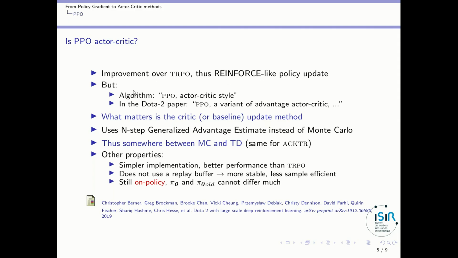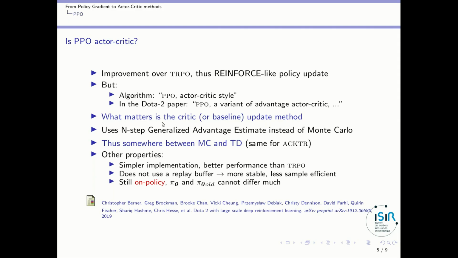But in the paper, when they present the algorithm, they say PPO, actor-critic style, and in the Dota 2 paper that I will present to you later, they say that PPO is a variant of advantage actor-critic. So what's the issue? Is it really policy gradient with baseline, or is it actor-critic? As we have seen from the previous videos, to better understand the story, what matters to determine whether it is actor-critic or not is the way you update the critic.